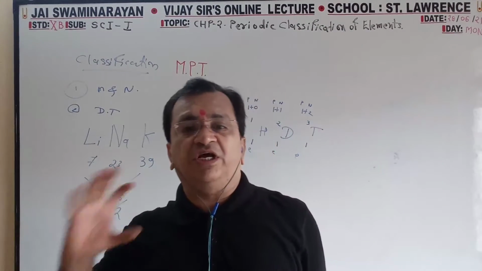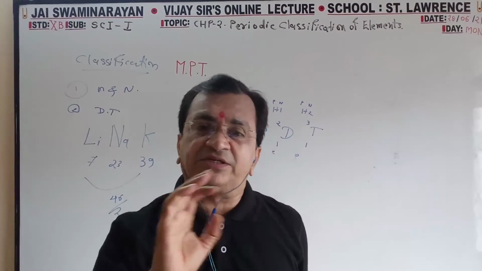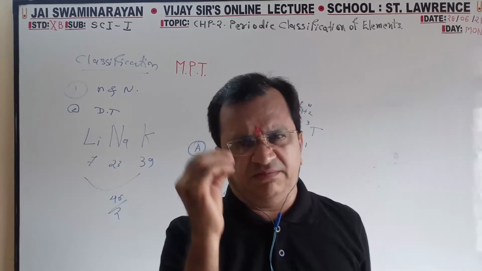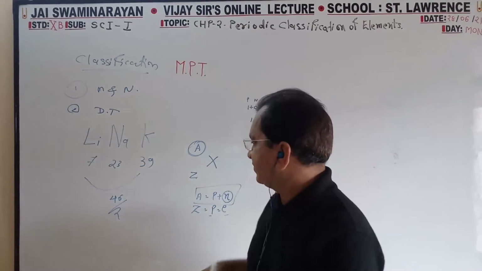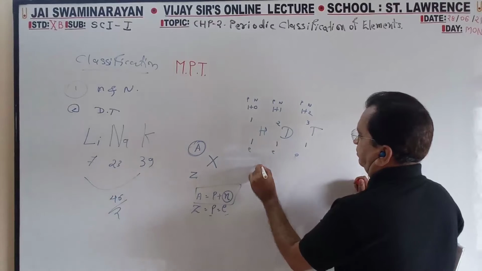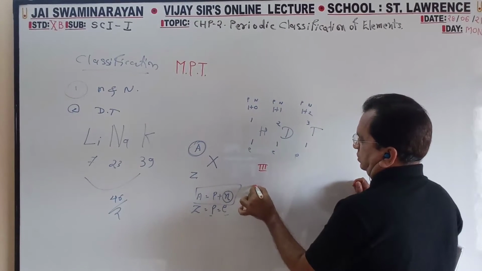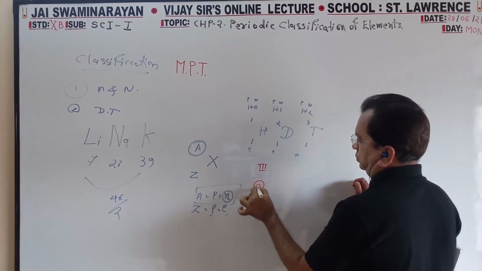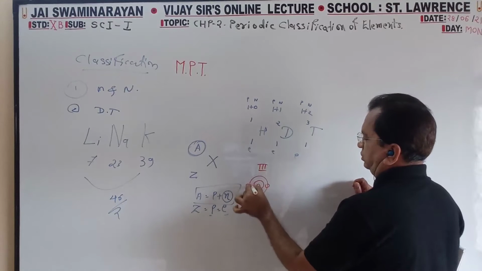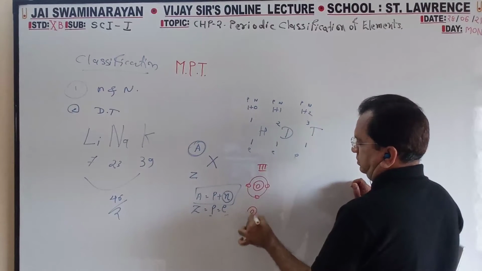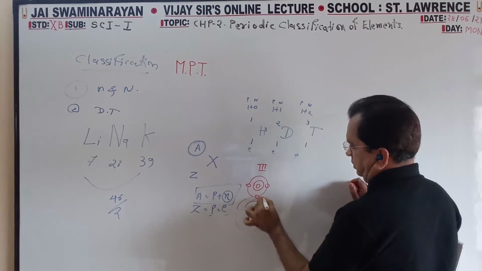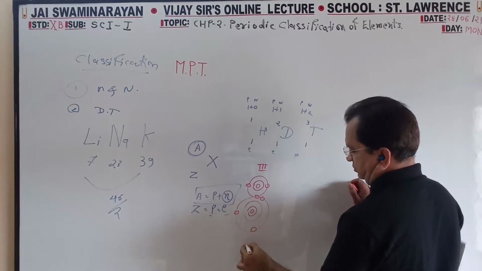Period and electronic configurations, group and electronic configurations. Two things. Suppose it is a third group. So here 3 electrons. Then the next orbit 3 electrons.